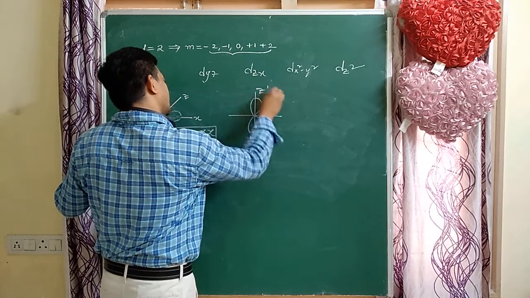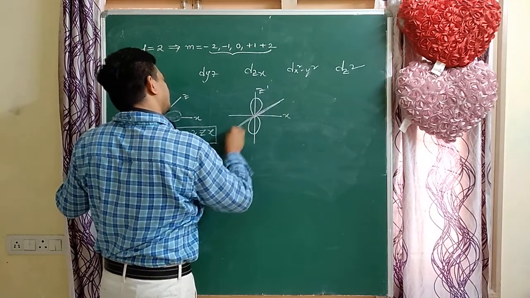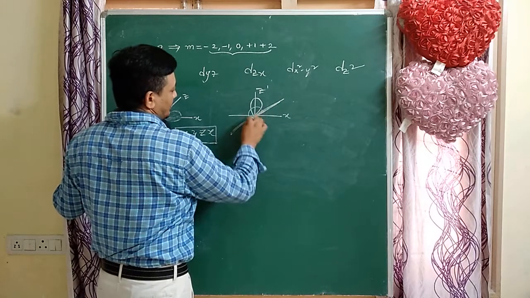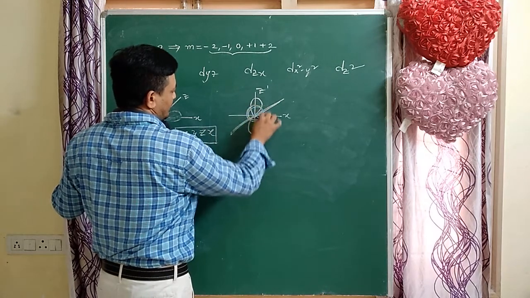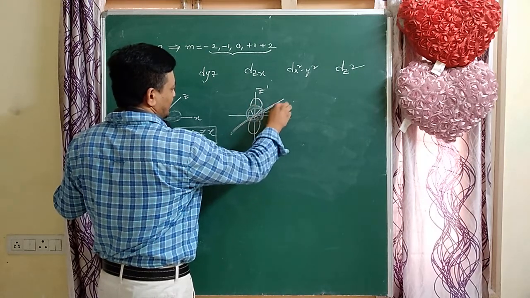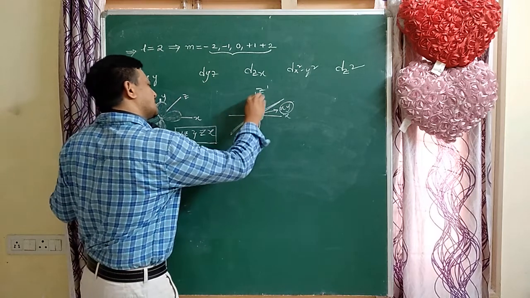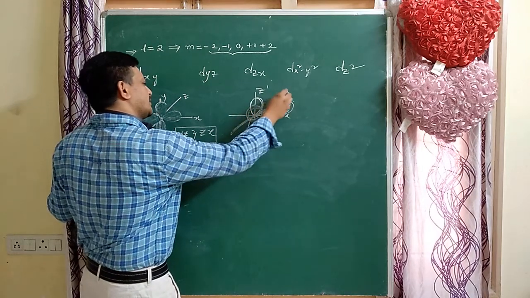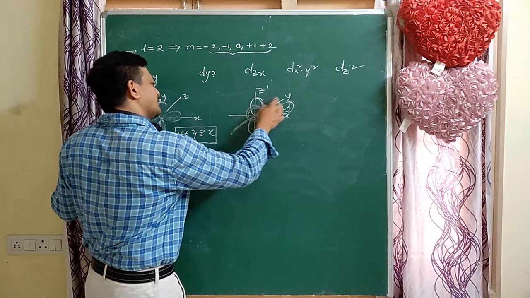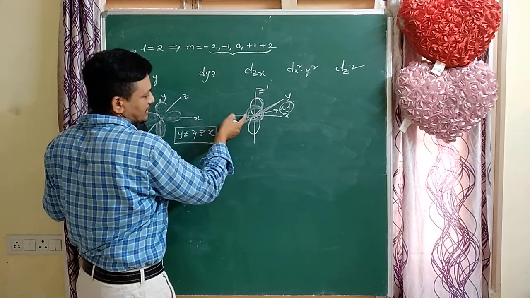So this is the z axis, this is the x, this is the y. Here one ring is present in the xy plane. Along the z axis, the ring is present in the zy plane and also in the zx plane.